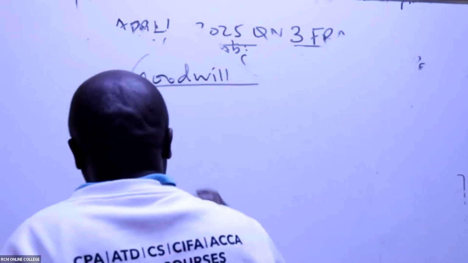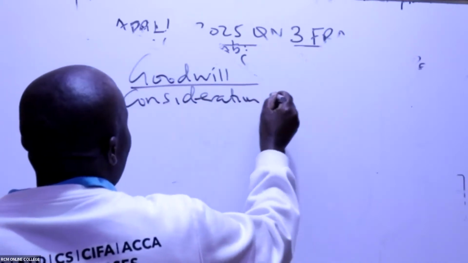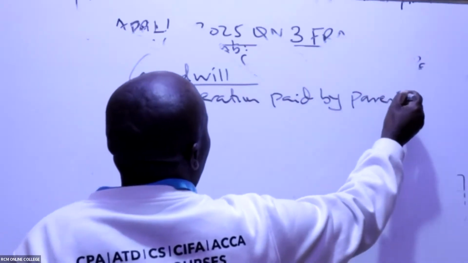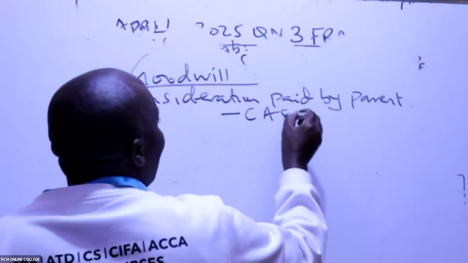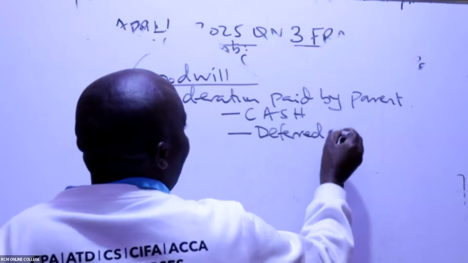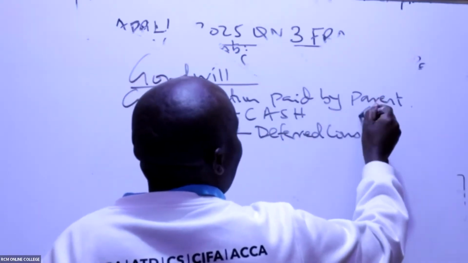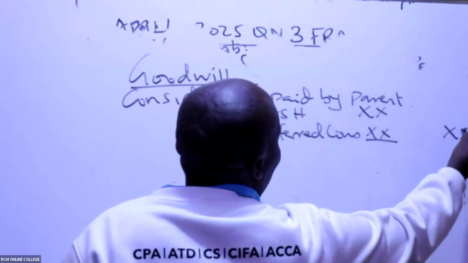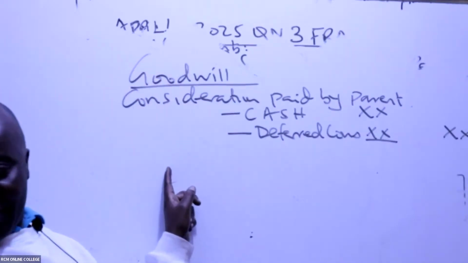To get goodwill, you look at consideration paid by parent. So this paid by parent, there could be a cash element and there could be deferred consideration. So you add that, and you get a figure like that. So that is the consideration paid by the parent.